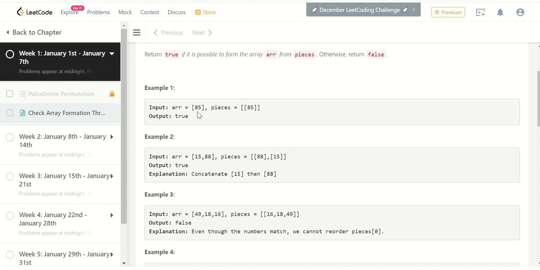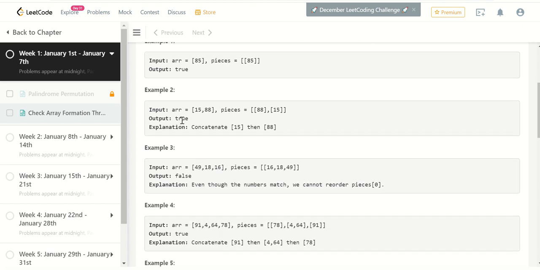First, we are given an array having the element 85, and the given pieces are a single array with a single element, which is 85. Hence, it's possible to make the array 85 using these pieces. Hence, we'll return true.